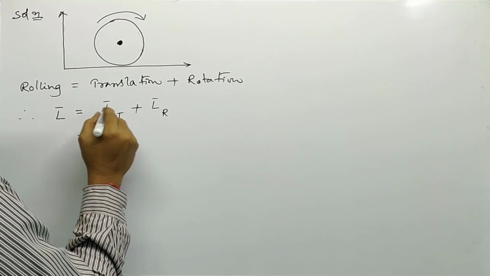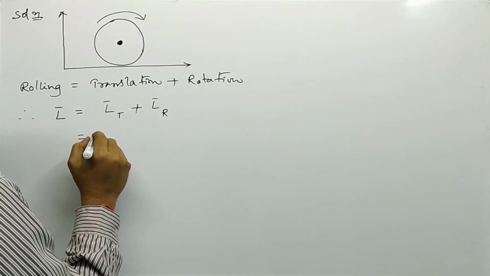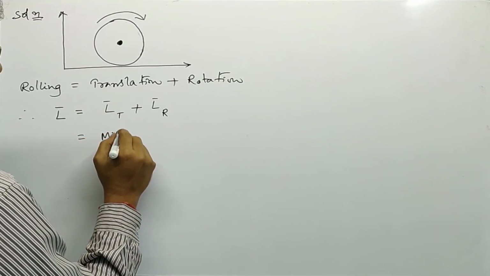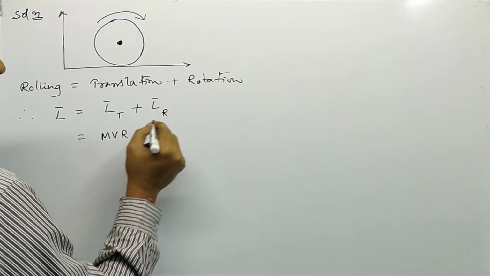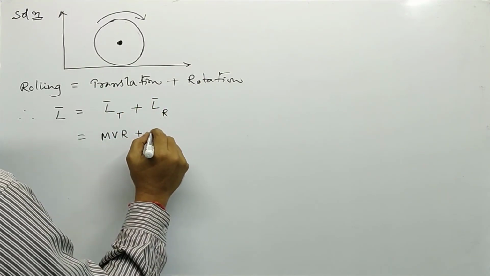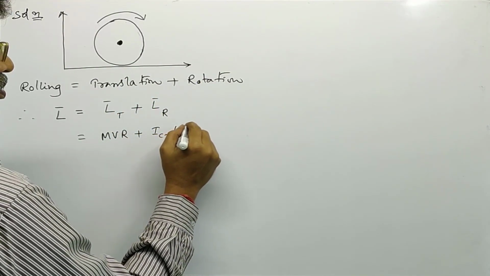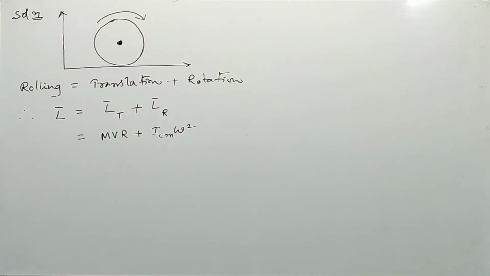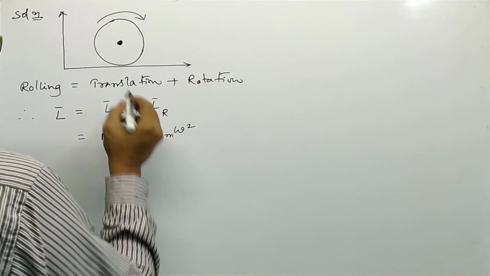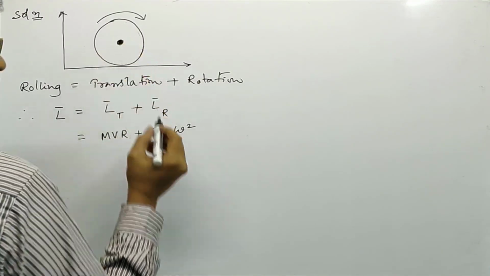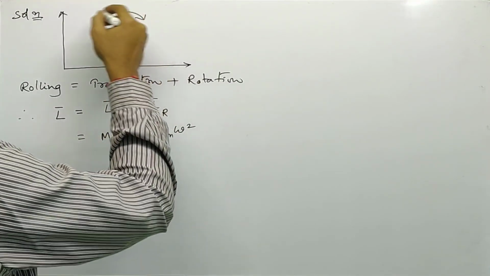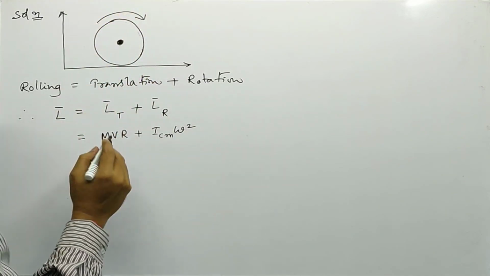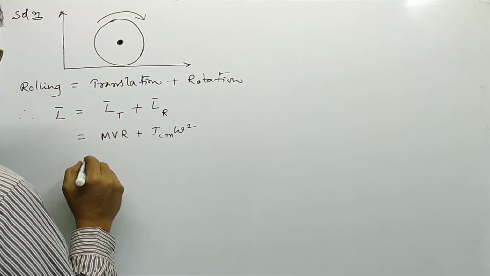Here we know that translational angular momentum can be written as mv into r, plus angular momentum I_CM into omega, because we know that L is equal to I omega is the formula, where I_CM is the moment of inertia of this circular disc about its center of mass.